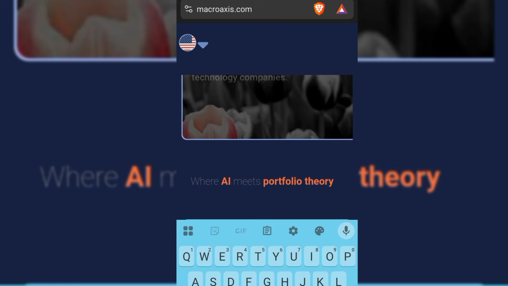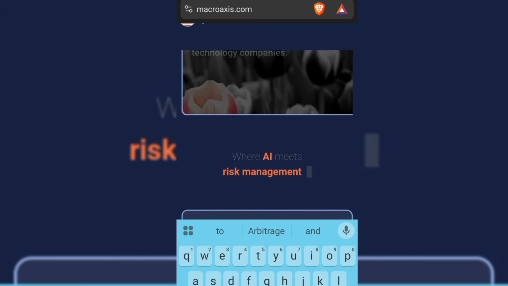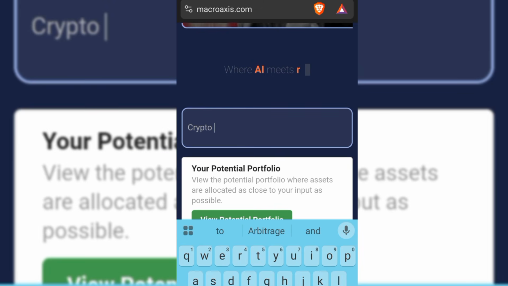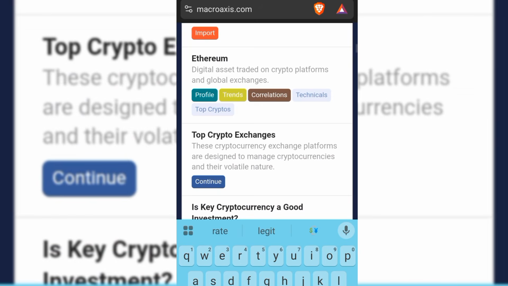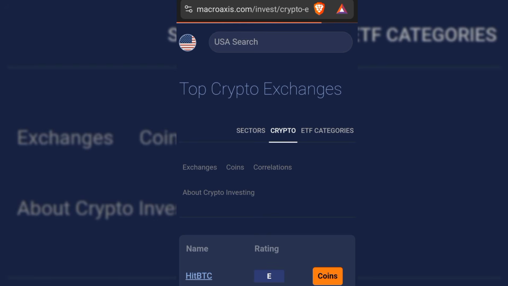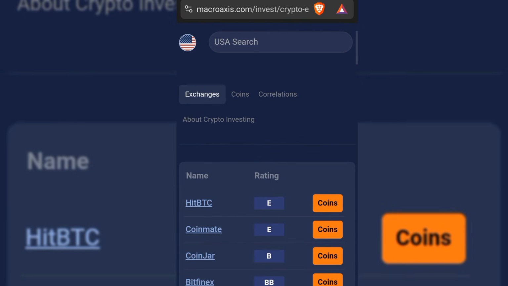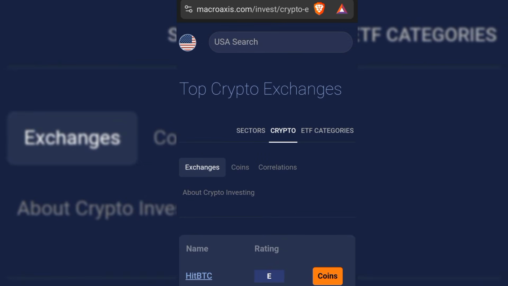Okay, so we click on the search button here. All you're going to be searching for is crypto exchange. So if you search crypto exchange right now, all this is going to pop out. Then you scroll down, you are going to be clicking on this one. They say top crypto exchanges. Okay, if you click on top crypto exchanges, now you can see right now it is on crypto. So now that it is on crypto, from this place you navigate to coins.